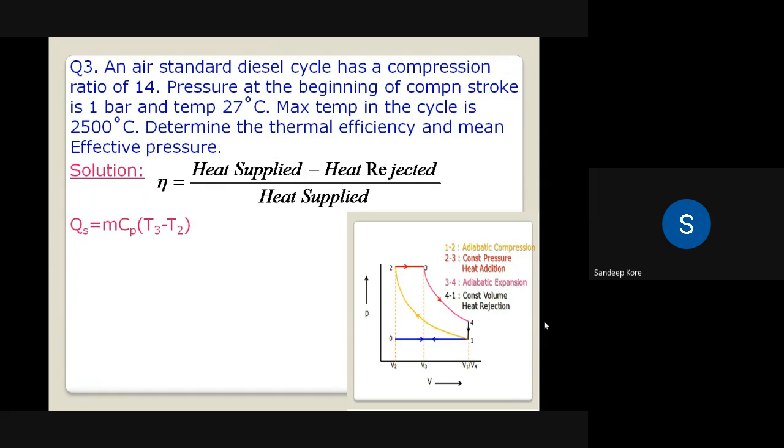T3 is given. What is T3? 2500 degrees centigrade, which is 2773 Kelvin. T2 is not given. Now we have to think how to find out T2. What data is given to us to find T2? If you want to find T2, there are two processes. We can use the 1 to 2 process or the 2 to 3 process, because 2 is the junction of 1 to 2 and 2 to 3. So to find out T2, what data is given to us?